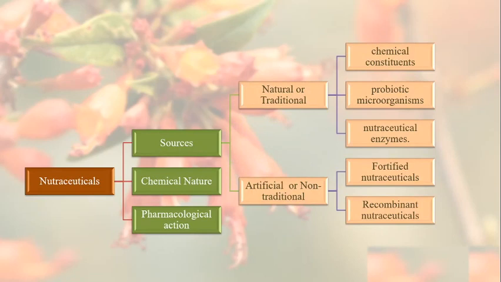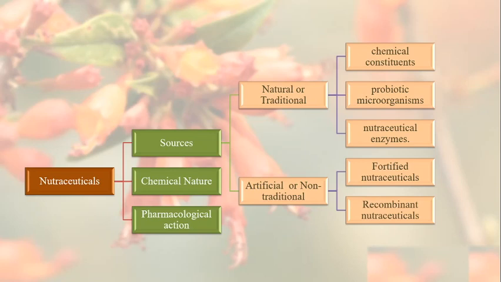These natural or traditional sources are further classified as chemical constituents from the natural sources, probiotic microorganisms from the natural sources, and nutraceutical enzymes from the natural sources. And under the artificial nutraceuticals, that is where the source is artificial or non-traditional, we have the fortified nutraceuticals, where we have enriched or enhanced the food products by adding certain specific ingredients.